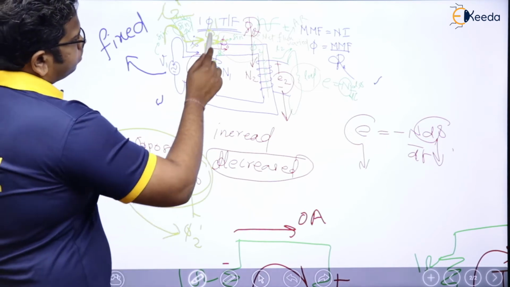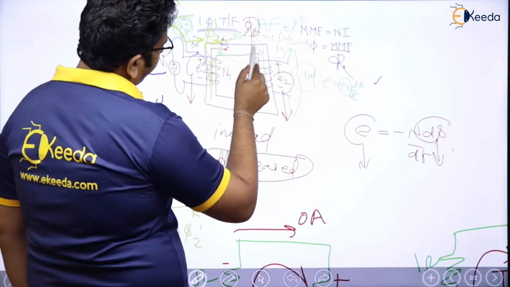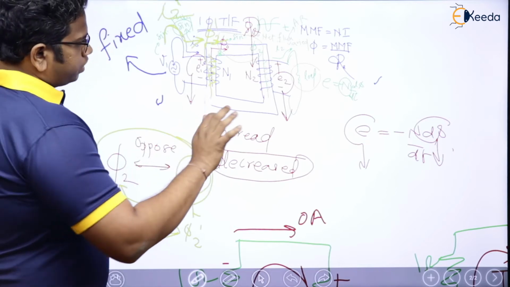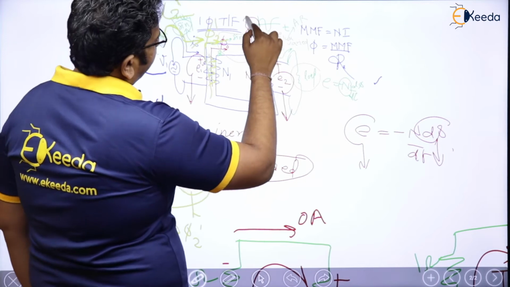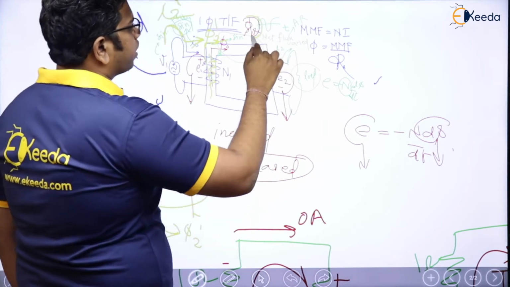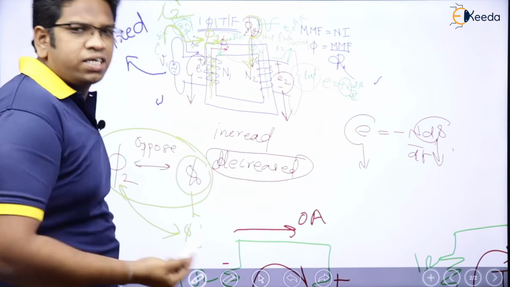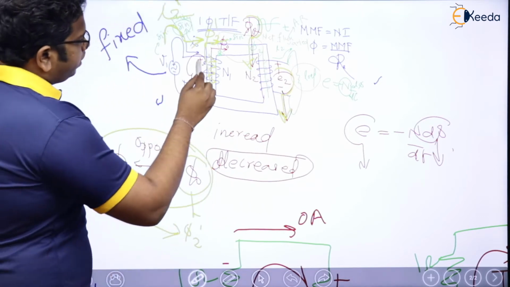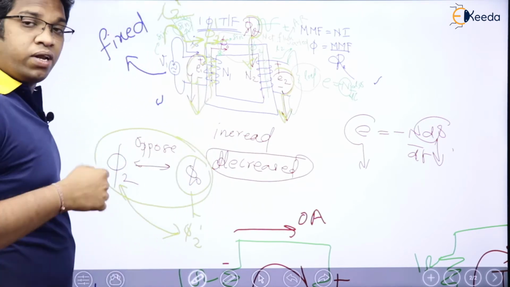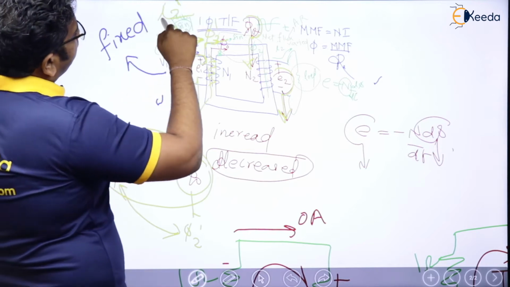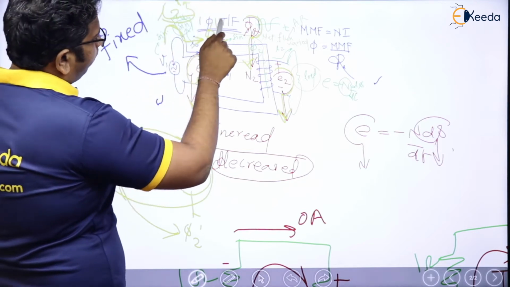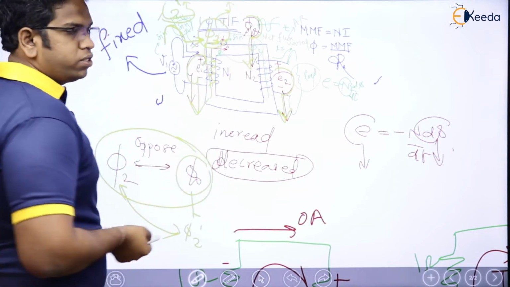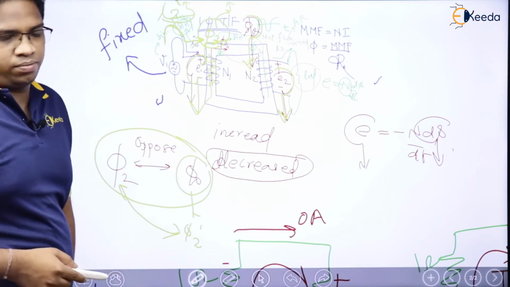So now this is going to be phi 2 dash. If you think of here, phi 2 and this particular phi 2 dash will cancel out each other. Let us say the resultant flux phi r is again decreased more, then what is going to happen? E2 will again decrease more, E1 will again decrease more, which means phi 2 dash will again increase more, which means phi 2 and phi 2 dash will be exactly compensating each other.